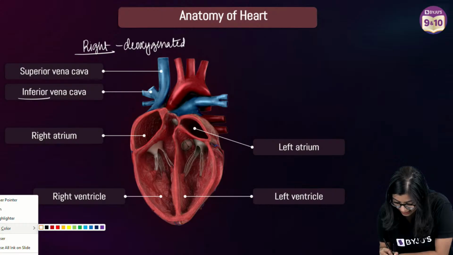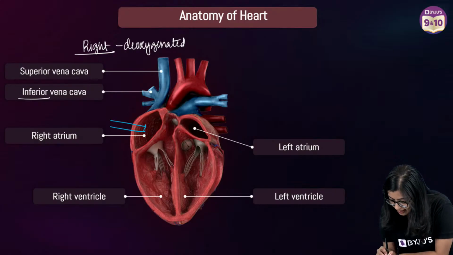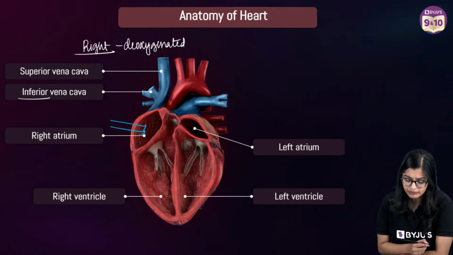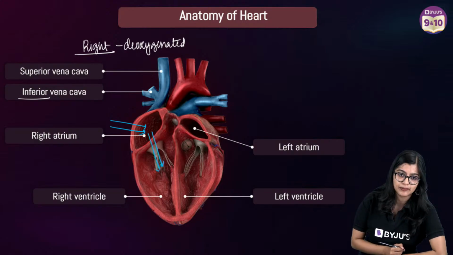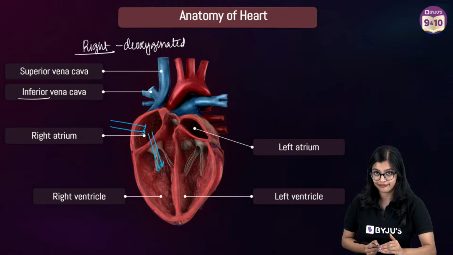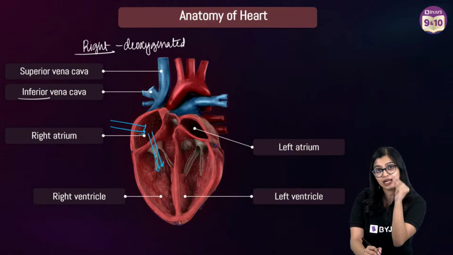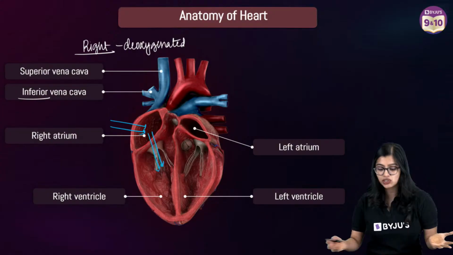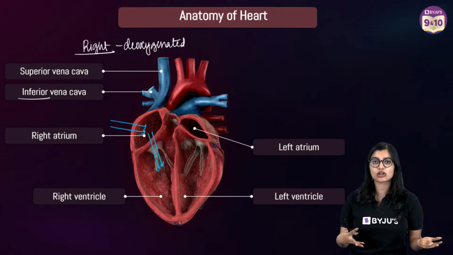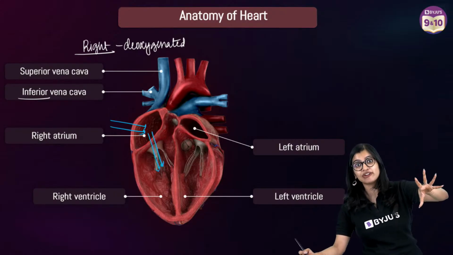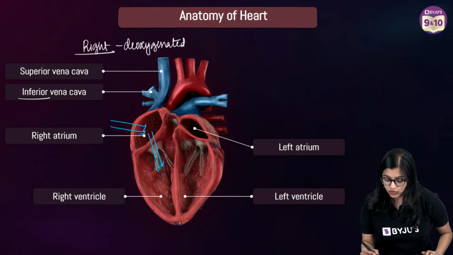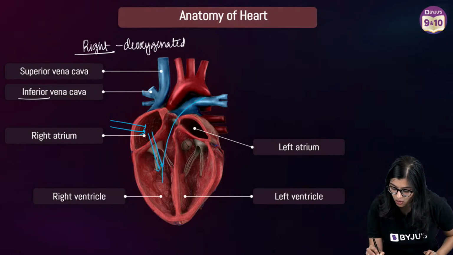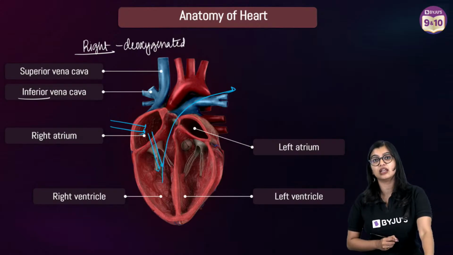And here we see that the right atrium will receive all of this blood. From here it will go into the right ventricle, and now your ventricle will pump it. Now you have deoxygenated blood. What are we going to do with deoxygenated blood? We need to get rid of it, right? We need to get rid of the carbon dioxide and our body needs more oxygen. So this right ventricle will now pump this blood to the lungs.